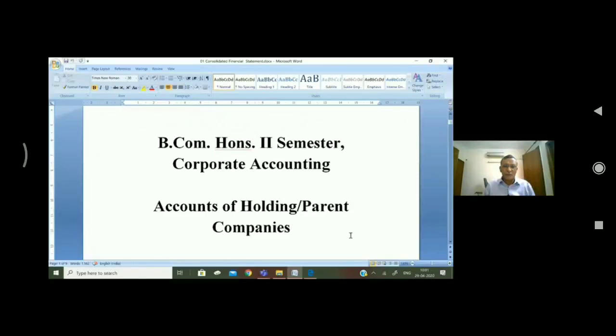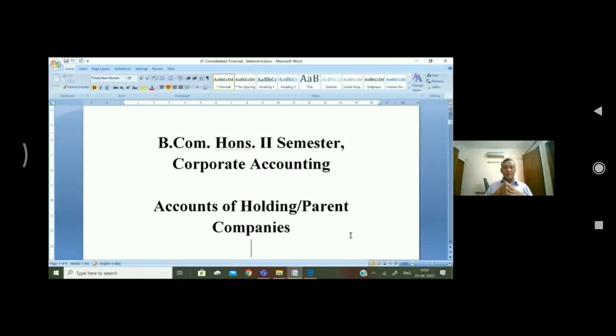The weightage of this topic is 15 marks out of total 75 marks. So you can say indirectly the weightage is 20%. 15 out of 75 means 1/5 weightage. And most important thing, you may get numericals.